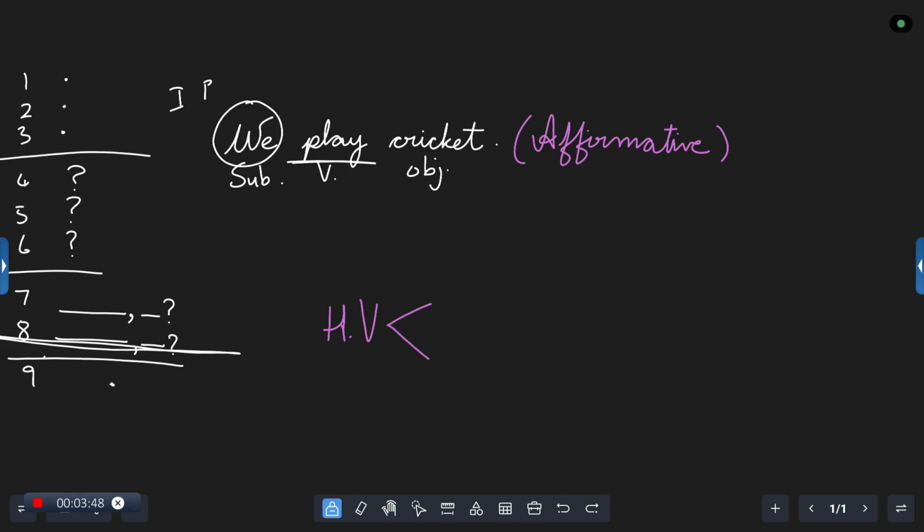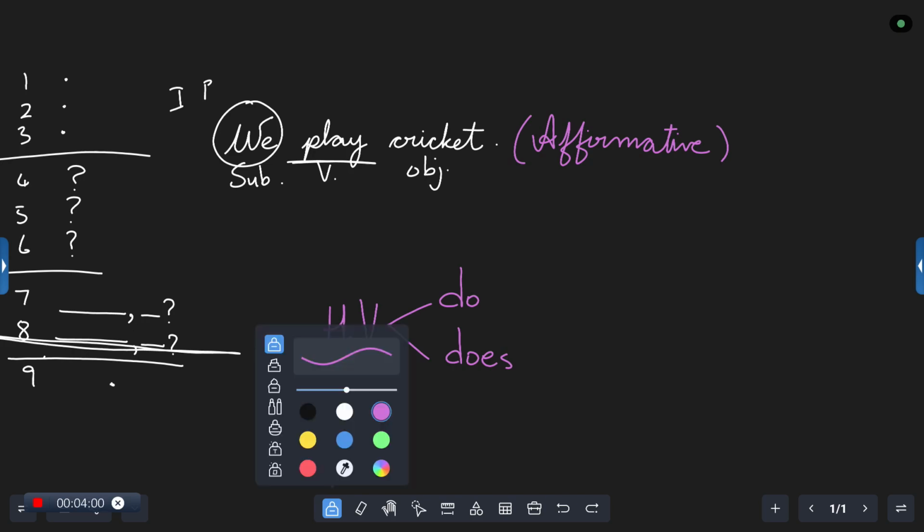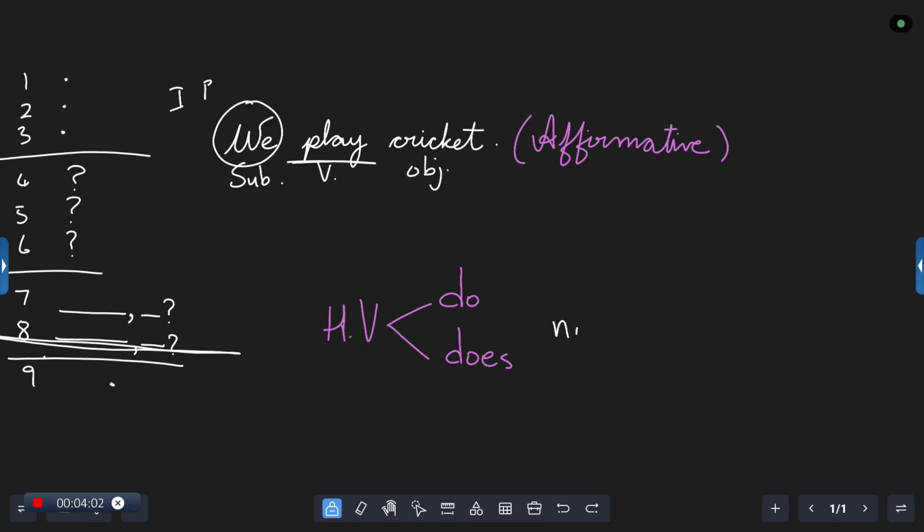For this present tense, we make use of do or we make use of does. These are the 2 helping verbs that we need. Other than this, we also make use of another adverb, and that is not. In case you are using does, at that time, the main verb becomes only the V1 form. It does not become V1 plus S or ES or IES.